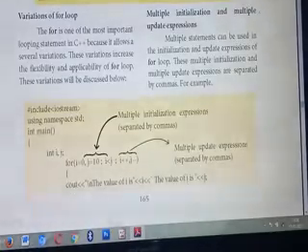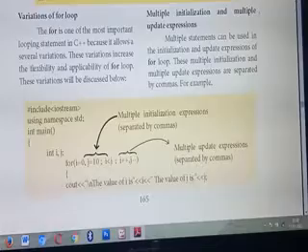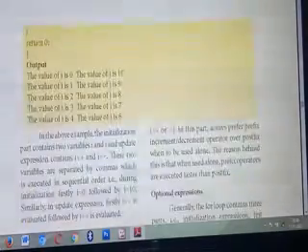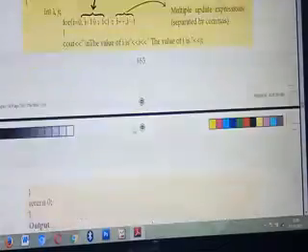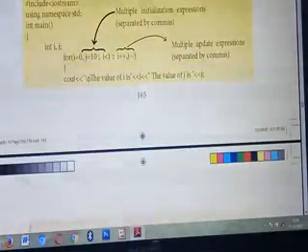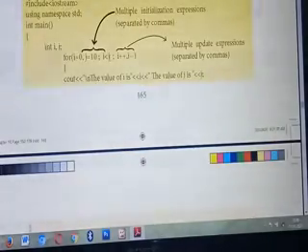Okay, now in the output statement you are giving: the value of i is i, next the value of j is j, then return 0. Listen carefully to how you will get the output. First, the value of i is, what's the value of i now? 0. It will check the condition: yes, 0 is less than 10. So the value of i is 0. Next, the value of j is, what's the value of j now? 10.